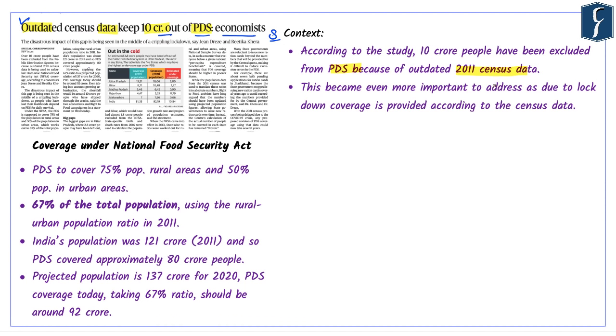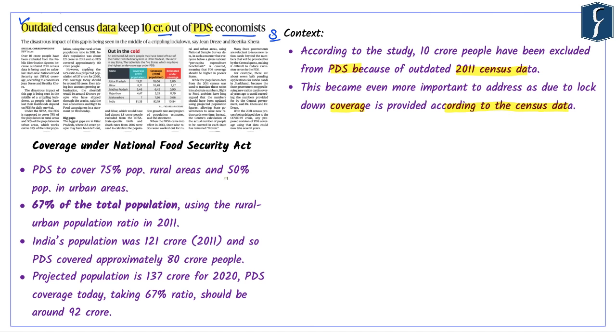At the same time, it is important to highlight that the same data is being used to calculate state-wise National Food Security Act coverage. Now this issue became important because during the lockdown, when people have lost their livelihood, PDS support has become critical for their survival. At the same time, in order to provide any kind of support to the people of this vulnerable group, the census data is being used.